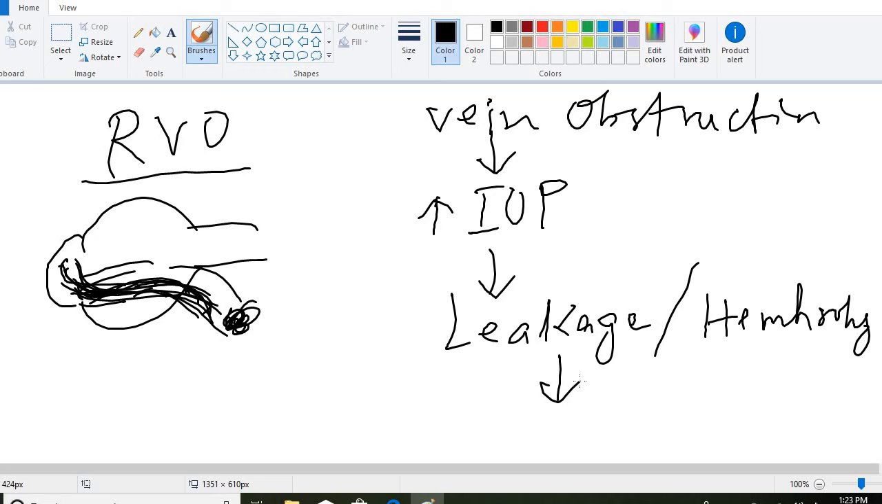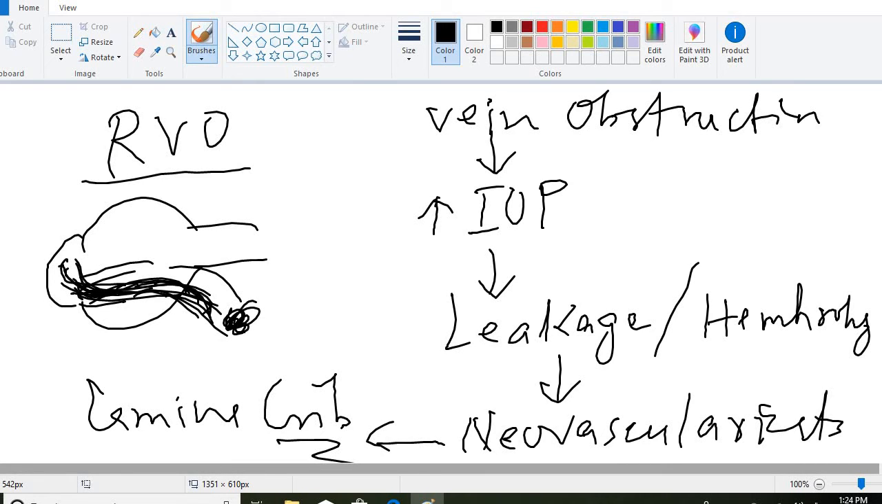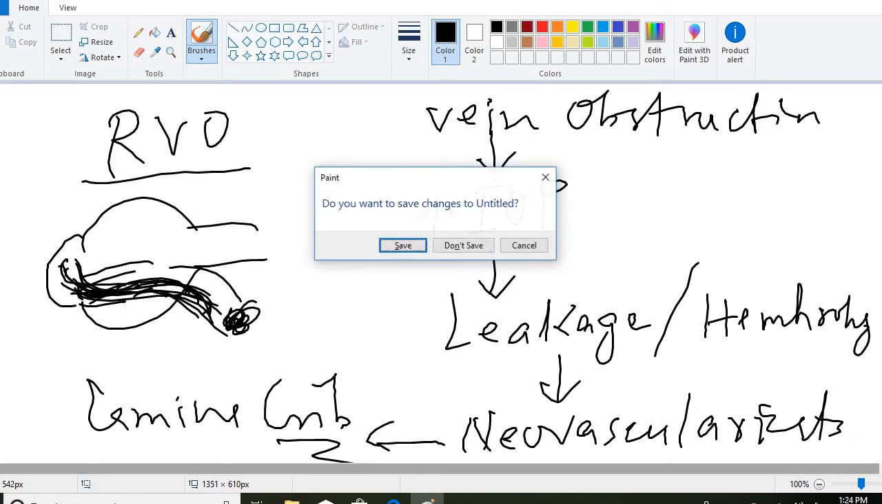This results in neovascularization of the retina. Neovascularization results in impairment of vision, at the level of the lamina cribrosa. Neovascularization, impairment of vision, leakage, hemorrhage. This is the pathogenesis of retinal vein occlusion.